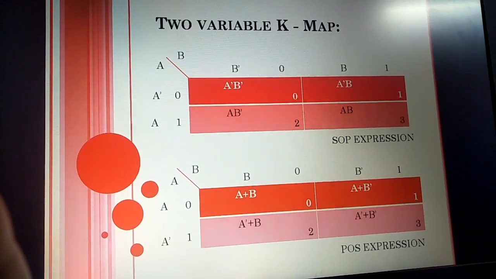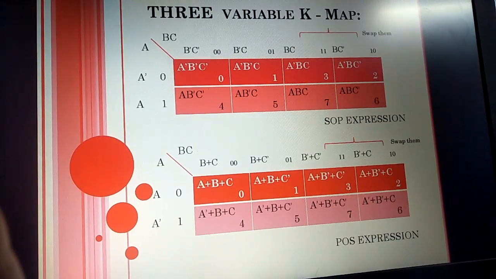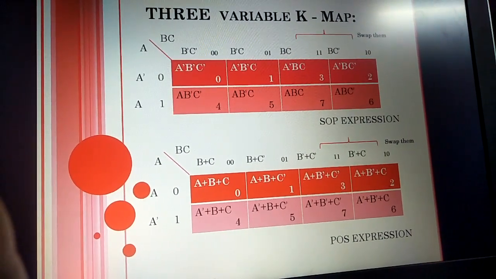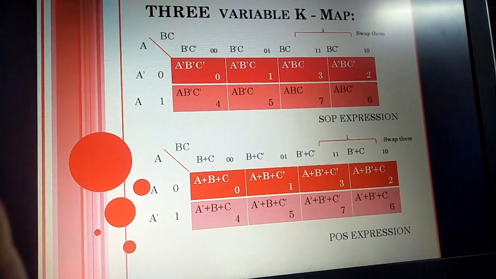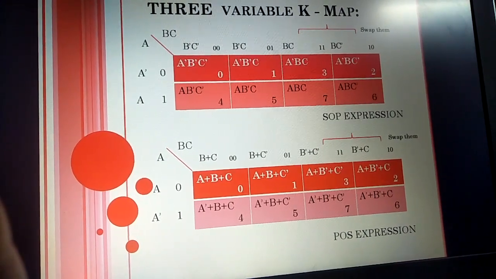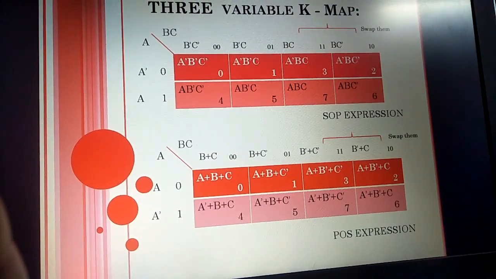See, the next one is the three variable K-map. One variable in rows, and the other two variables in columns. The combinations we have to write are in the form of the truth table only: 0, 1 for one variable, and for two variables we use 00, 01, 10, 11.